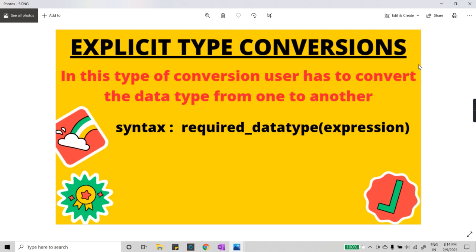We were just simply writing the code and we were getting the output in float value. Now, in explicit type conversion, we convert one data type into another data type on our own. Just listen to the definition which I have written here: in this type of conversion, the user has to convert the data type from one to another. So here you need to convert one data type to another data type on your own.